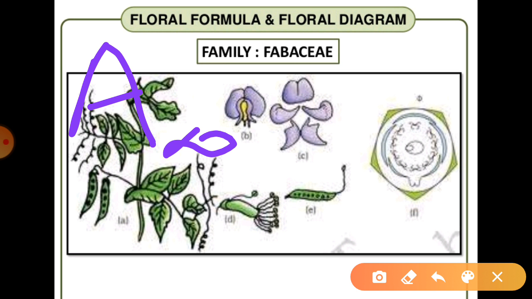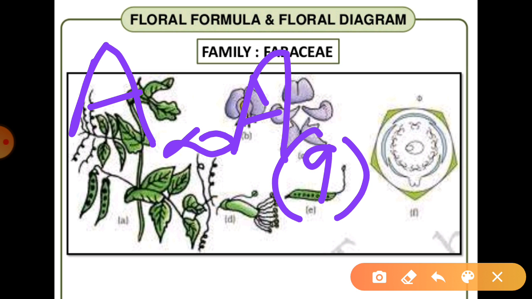So as I have already told you, if the androecium of the plant is diadelphous, then in the diadelphous condition the total number of stamens is 10, of which 9 are fused, 9 are fused means 9 should be in a bracket, and 1 is free, like this. It is very easy for all of us to represent these structures in any flower, right?